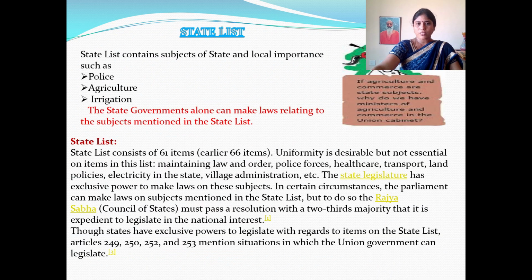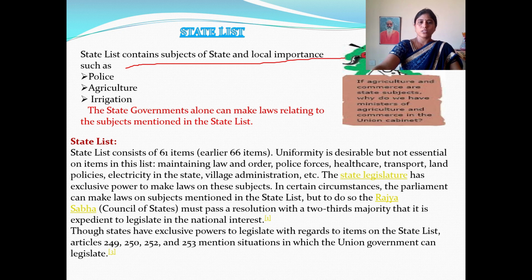Next, coming to the state list. In this state list, what are the things included? Almost all of you guessed. State list contains the subjects of state and local importance. Local importance means, just before, we discussed our local bodies: district level, mandal level, and village level.